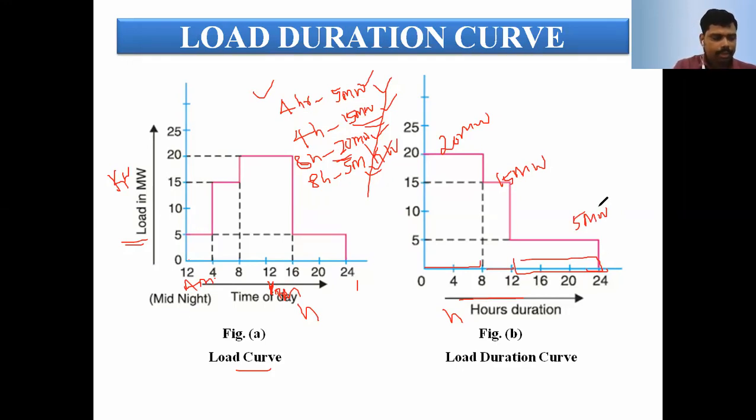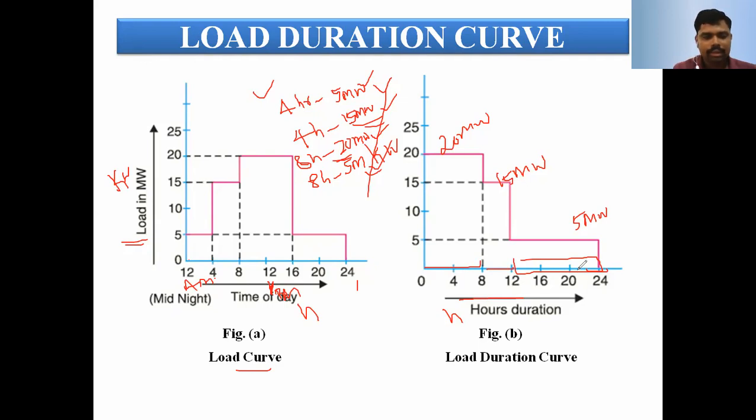The load duration curve can be obtained from the ordinary load curve. The maximum load is represented on the left-hand side, and the minimum load on the right-hand side. In the figure, A represents the load curve. In this load curve, there are different loads, that is the base load and the peak load. The base load is 5 megawatt, and the peak load is 20 megawatt.